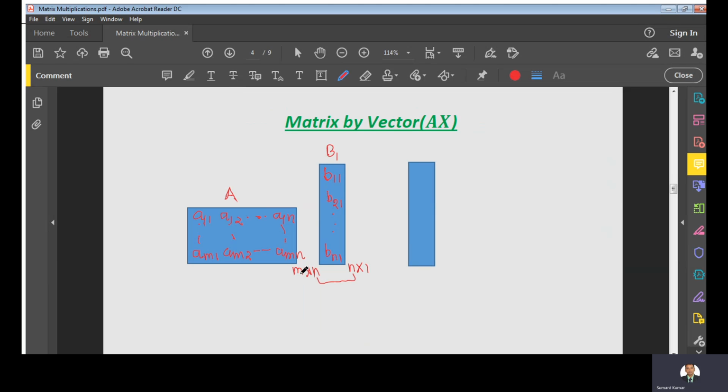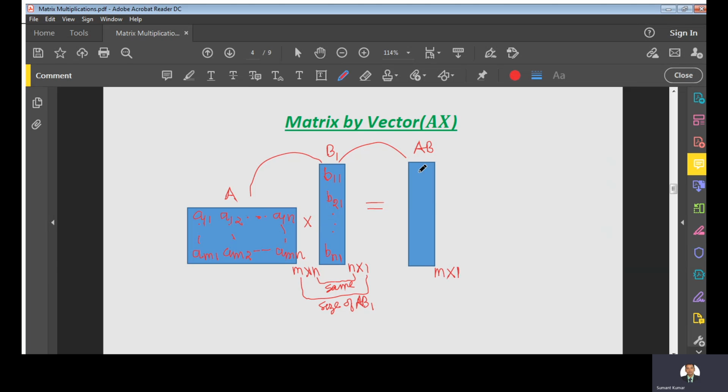And the sizes match, so matrix multiplication is defined, and this gives you the size of the product AB1. The product AB1 will have size m by 1. So this is a column matrix having m rows. When we multiply these two, definitely we are going to get a column vector, right?